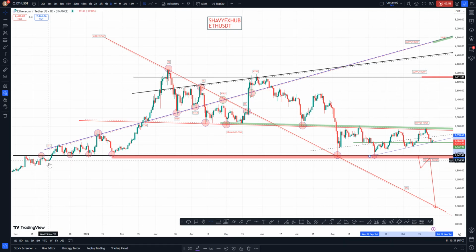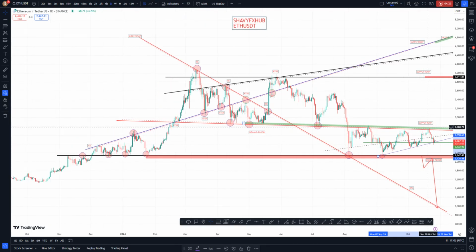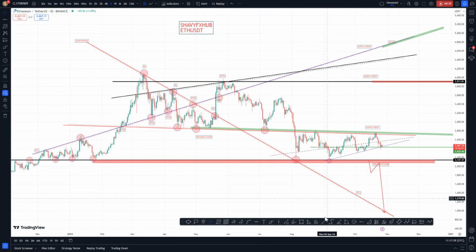Now price is building a buy order at this level, and I believe this level is due to be taken. When price builds a buy or sell order, after a while, it takes all of them. So those who are waiting here patiently might end up in pain. So price can come here and take away the liquidity and return here to retest the broken descending trend line. But if buyers manage to make their way up and return to the buy zone, it will be interesting to see price make its way in this form. So if price manages to come here, then it sets itself up for another rally.